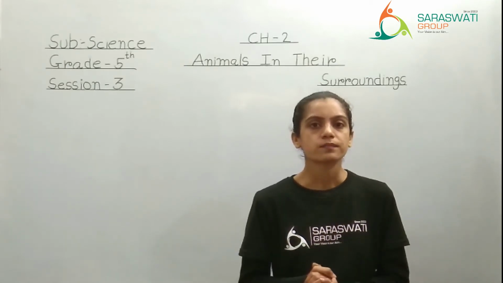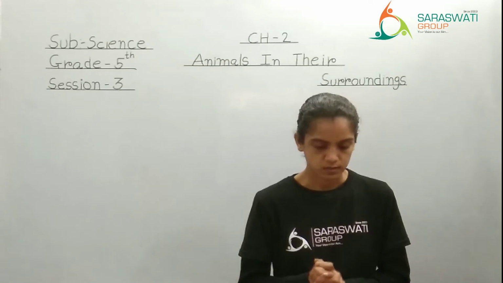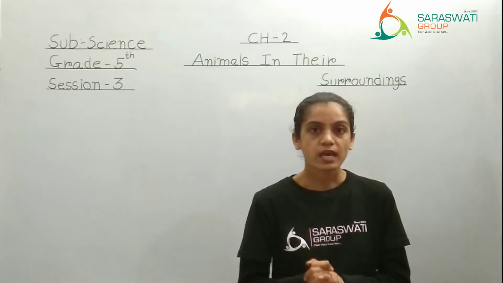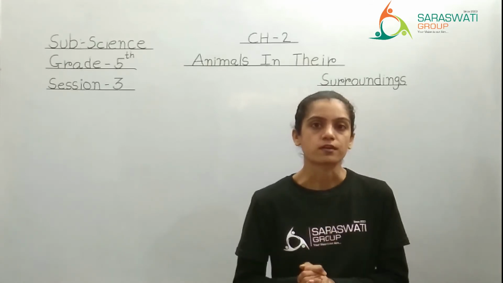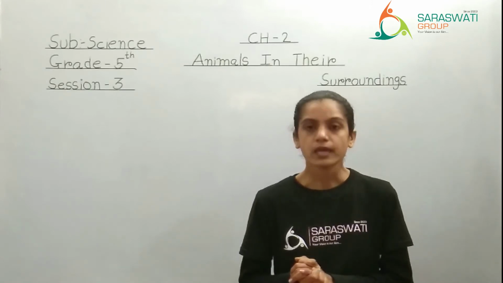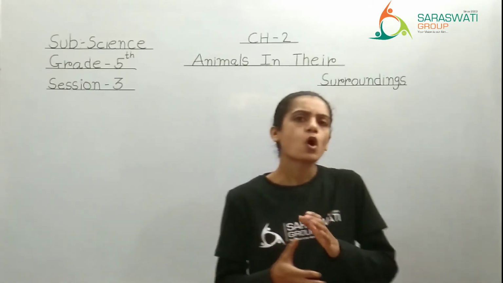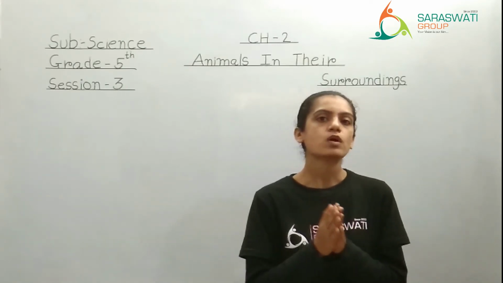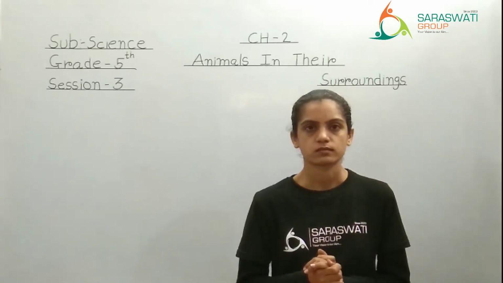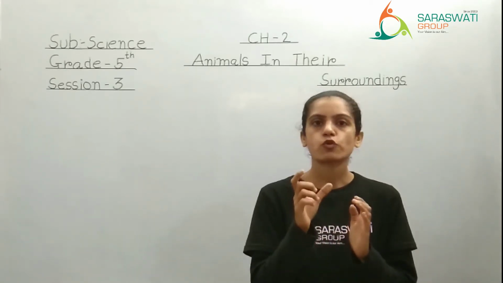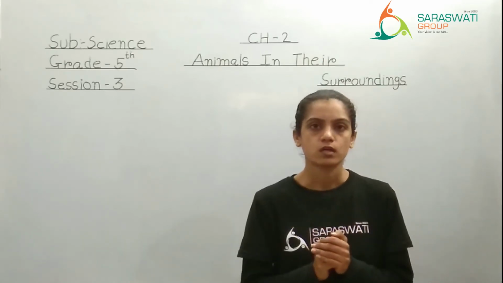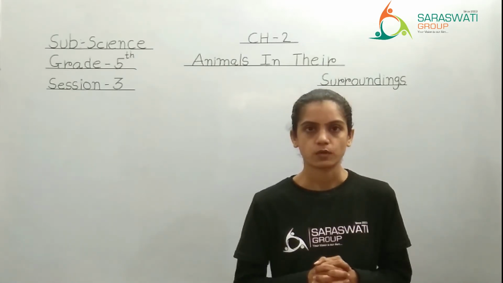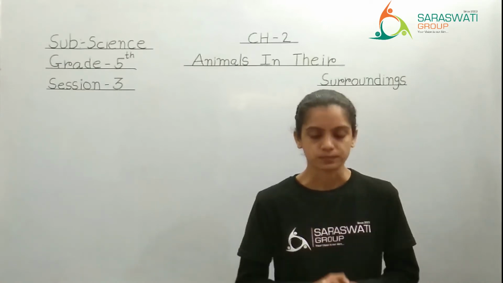So clear till here? What we have seen so far? See, we have seen the body covering like feathers, scales, shell, wool, fur, right? Okay, now we are moving to the other body covering. What is that? If you remember, we have seen a one word called camouflage, right? In that I have shown you one picture of a chameleon who was continuously changing its body color, right? So what is that? See here.